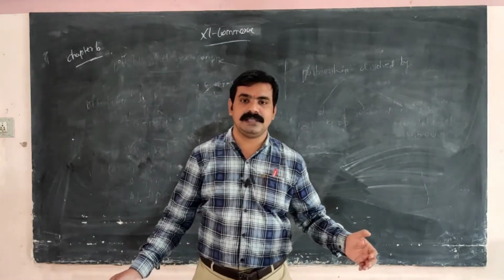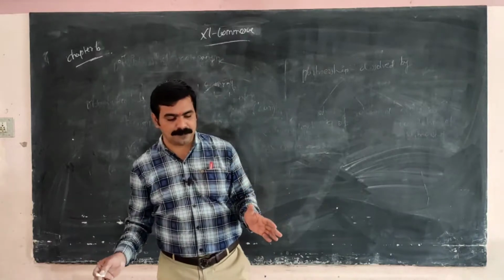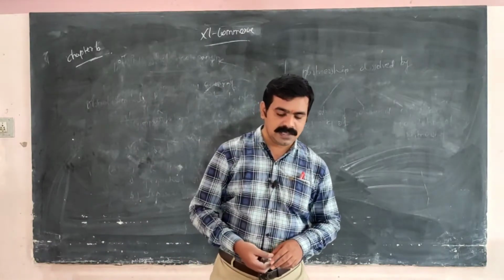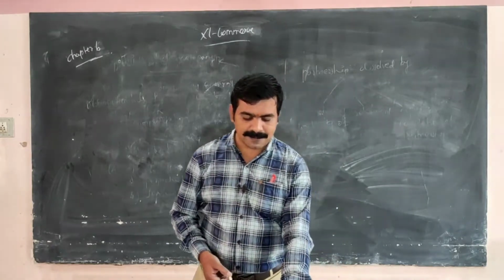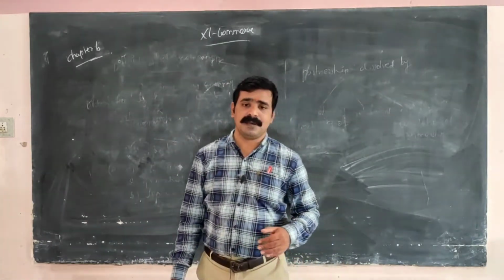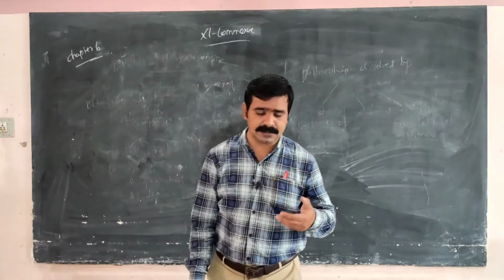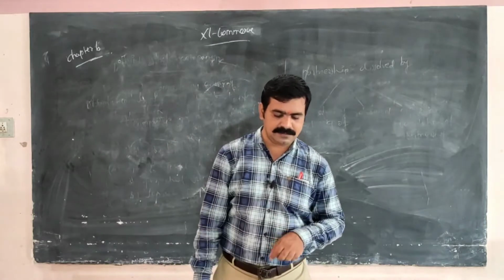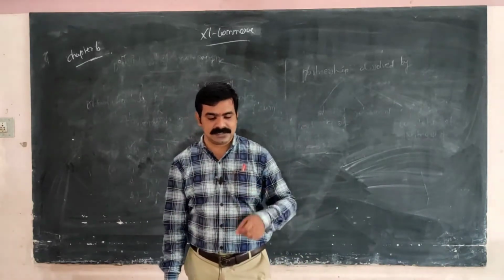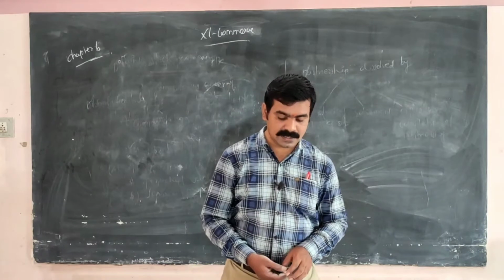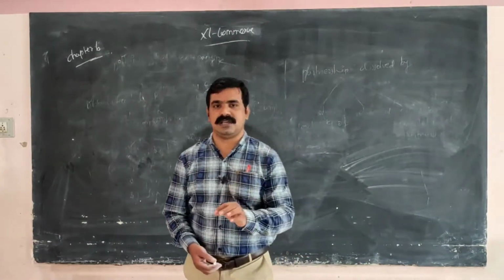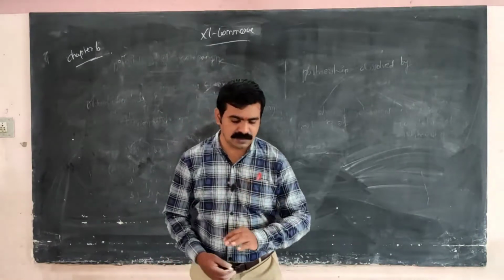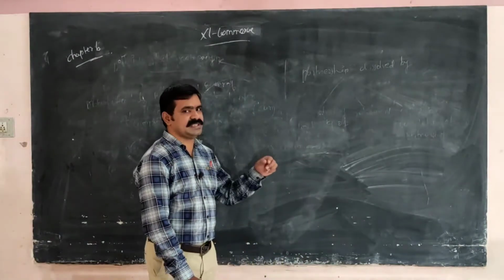It has a separate legal entity, separate property, easy transfer of shares, and one share, one vote. What do we mean by one share, one vote? A person who has 10 shares has 10 votes in the company. One share means one vote, 10 shares mean 10 votes. That is called one share, one vote.